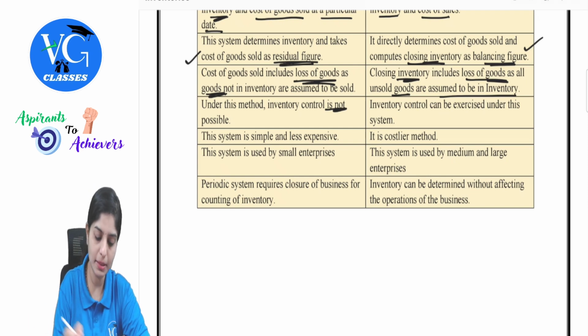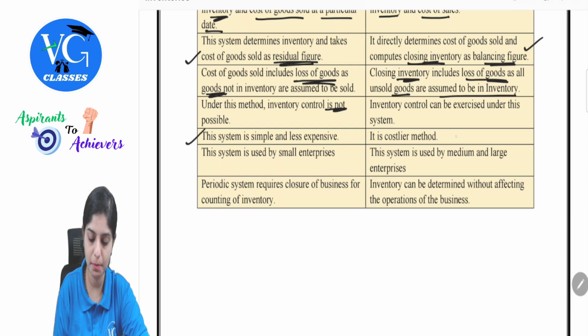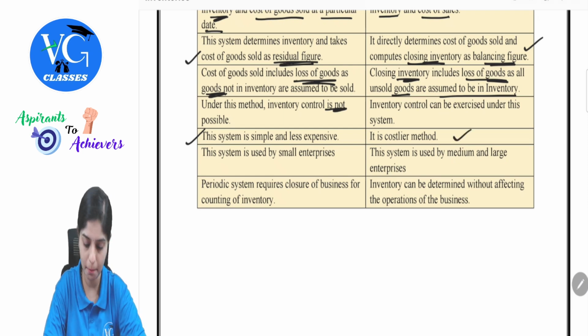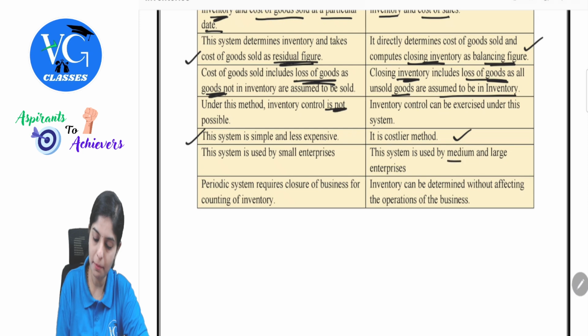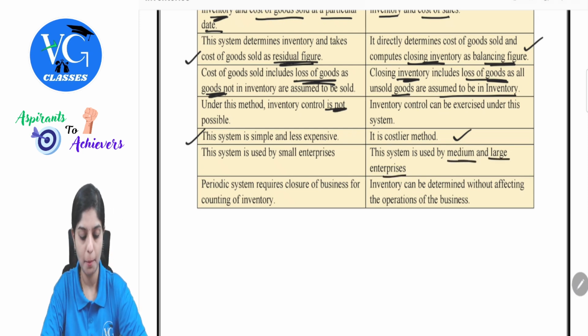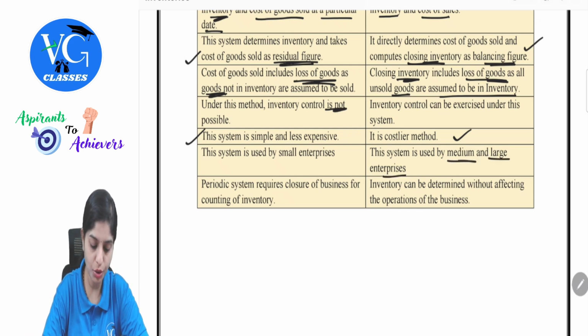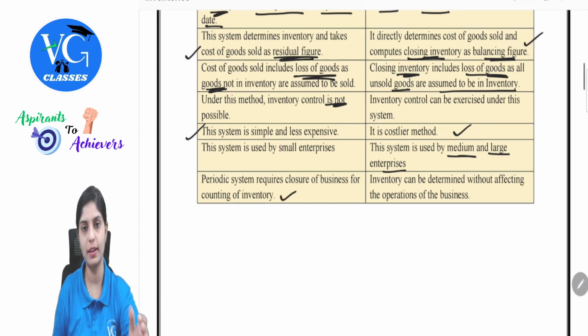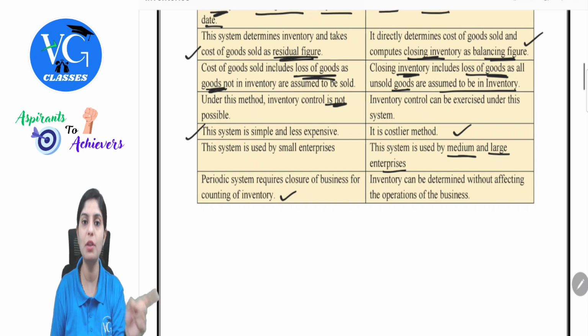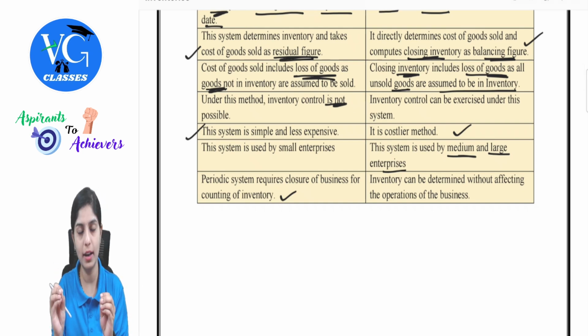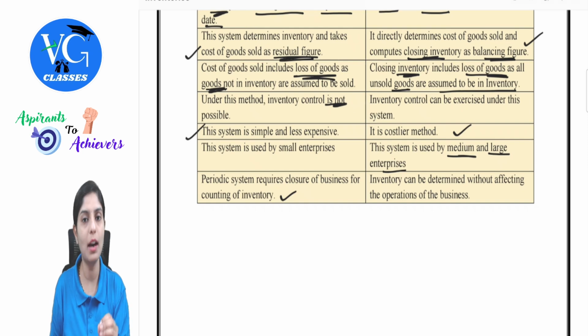Next, this system is simple and less expensive, whereas perpetual is a costlier method. This system is used by small enterprises, whereas perpetual is used by medium and large enterprises. Periodic system requires closure of business for counting of inventory. Remember why? Because it is an actual physical count. I cannot have employees moving around because it definitely disturbs the physical counting.